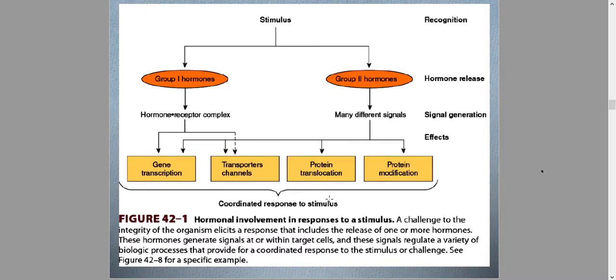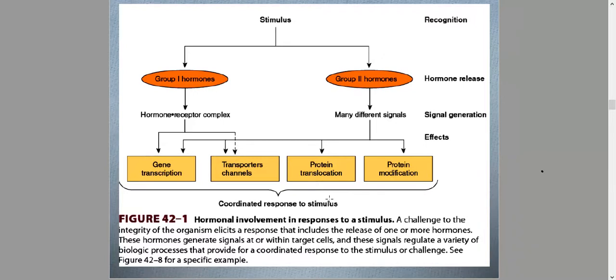To cap our discussion about the differences of group 1 and group 2 hormones, let's now answer the question: how do hormones participate in the process of cellular response to a certain stimulus? For the case of lipophilic hormones, we have identified the hormone receptor complex as the mediator of the signal transduction process.